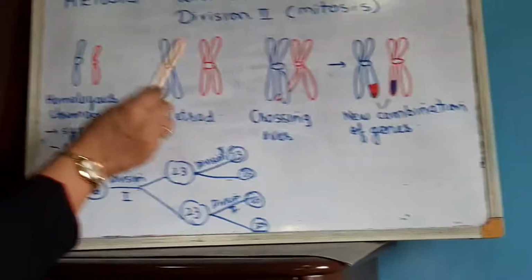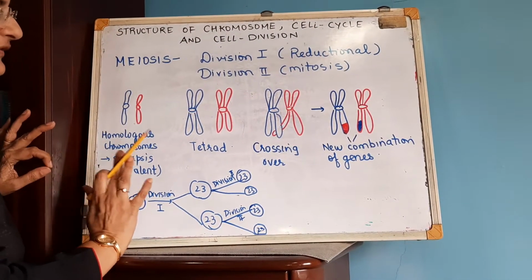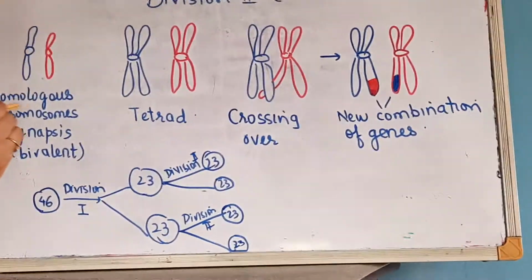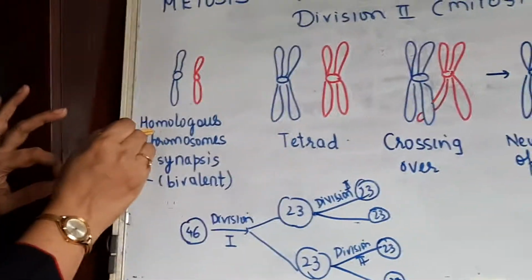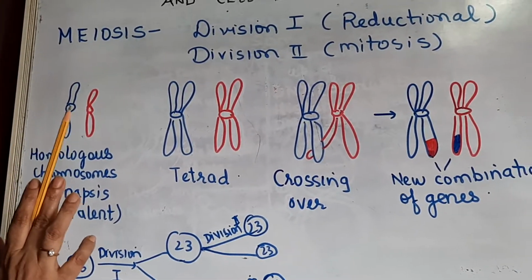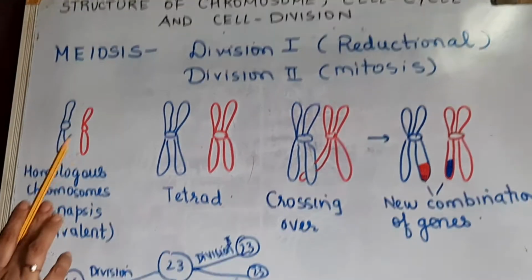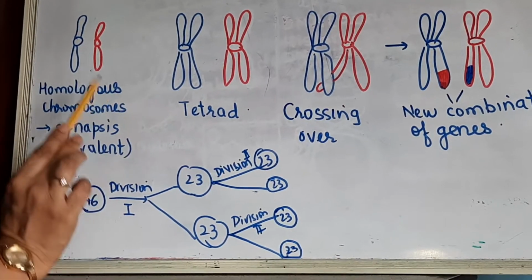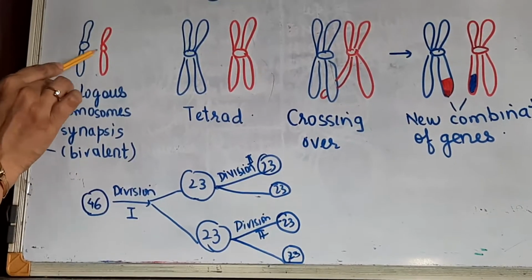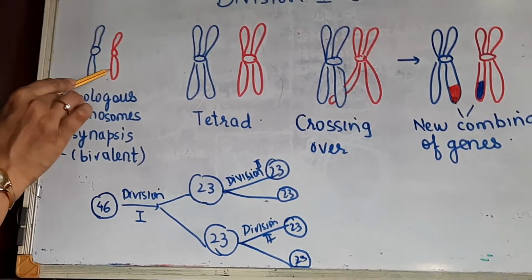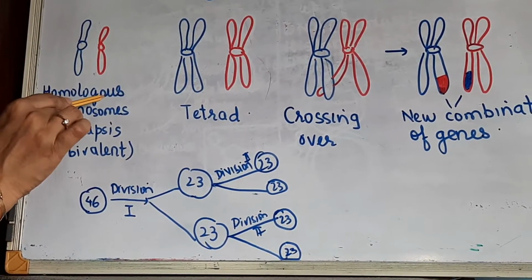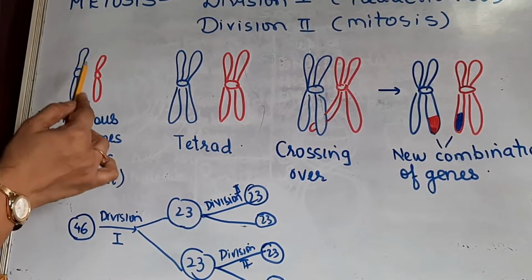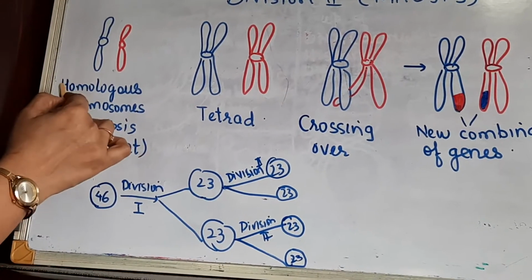Okay. Now I'll just explain this phenomenon of crossing over, then we'll write it down. Now you have to first understand the concept of homologous chromosomes. What are homologous chromosomes? Now we said that during fertilization the sperm will unite with the ovum to form the fertilized egg, or it is called a zygote. So one set of chromosomes is coming from the father and one set from the mother, that is paternal and maternal. So homologous chromosomes are nothing but a pair of chromosomes which are similar in shape and size, one contributed from the paternal side and one from the maternal side.